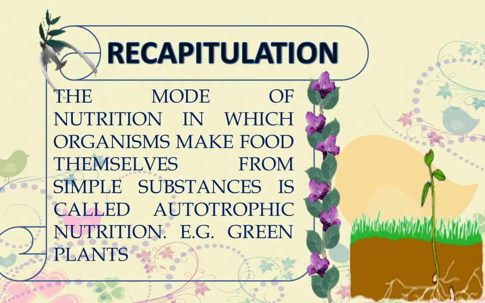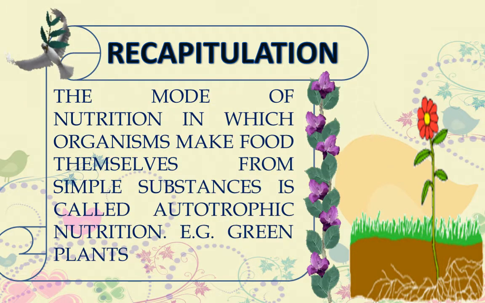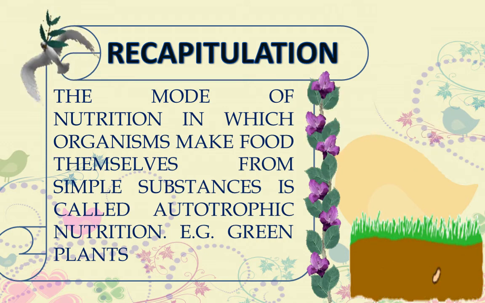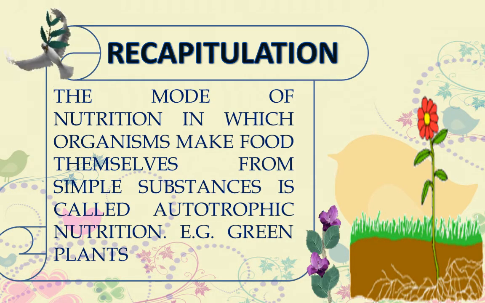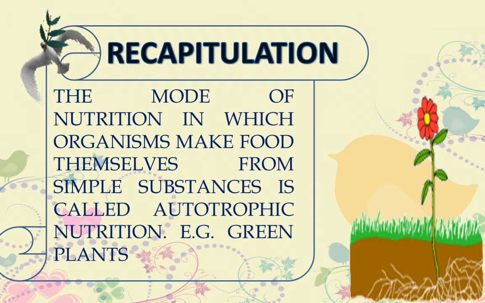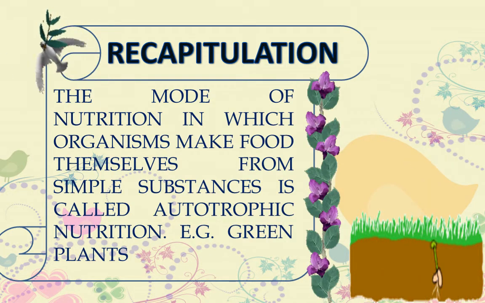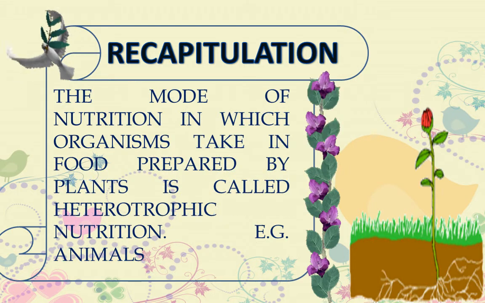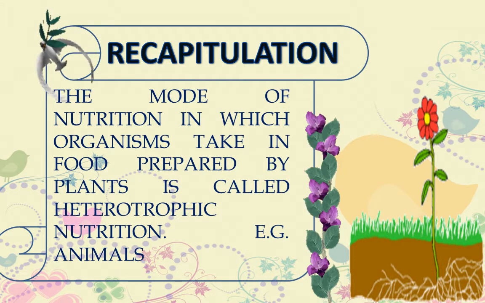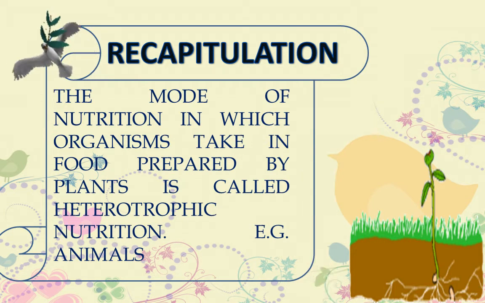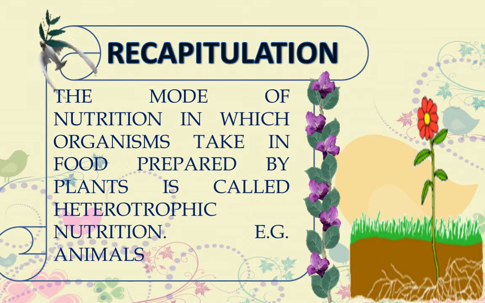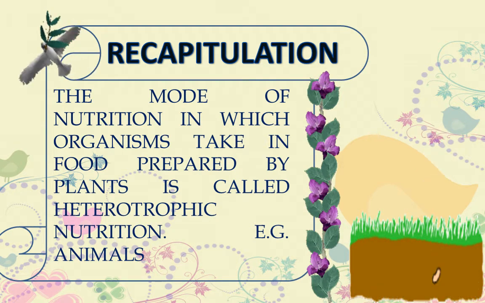The mode of nutrition in which organisms make food themselves from simple substances is called autotrophic nutrition. Example: green plants. The mode of nutrition in which organisms take in food prepared by plants is called heterotrophic nutrition. Example: animals.